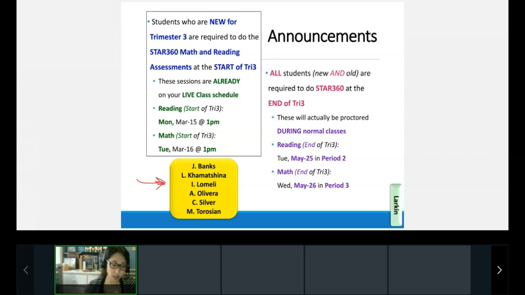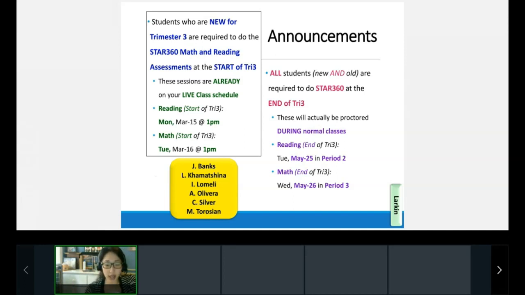These will be proctored during normal classes because, again, everybody will be required to do them at the end of the school year. So that'll be May 24th in period 2, so in 2 months for reading, and period 3 on May 26th for math in 2 months. Okay, so again, if you're an old student, don't do them yet because it will not count. All right, so old students, you have to wait until the end of the trimester again, and then you will get your grade there. Okay, perfect.